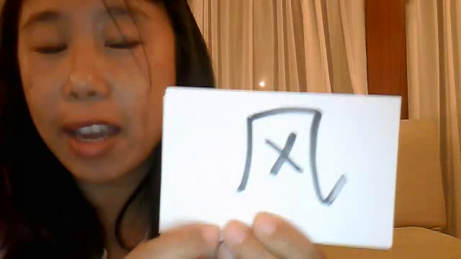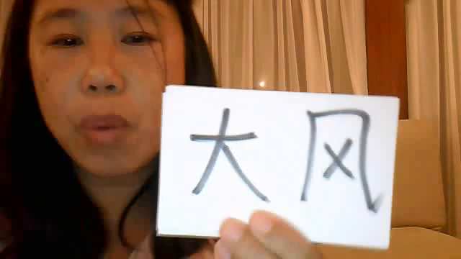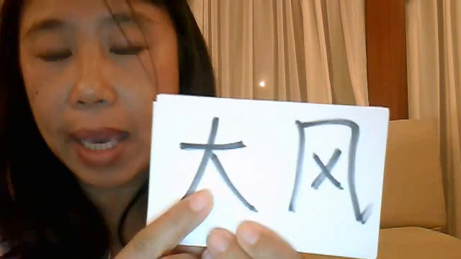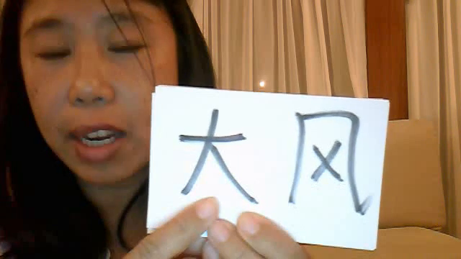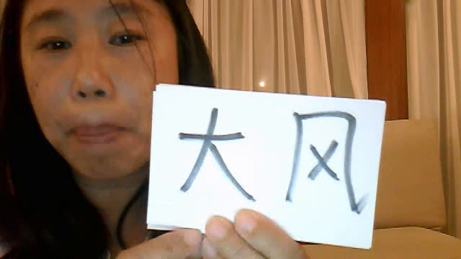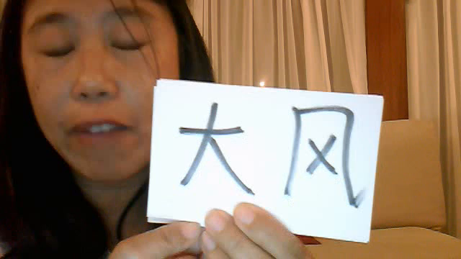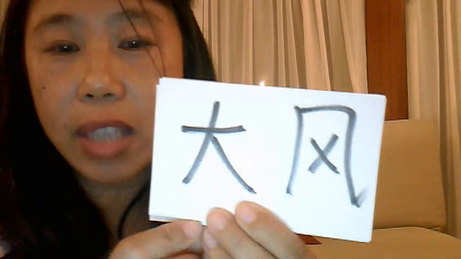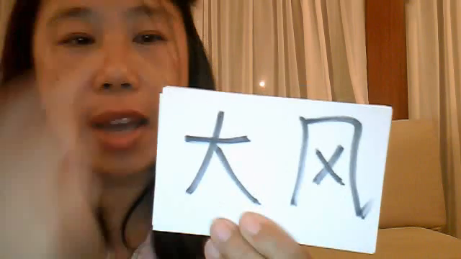The next character, conveniently, is 风, which means wind. And paired up with 大, which is big, and that's a word that your kids have learned already in kindergarten, 大风 means big wind. So literally it means windy, like very, very windy. So say 外面在吹大风, which means it's super windy outside.